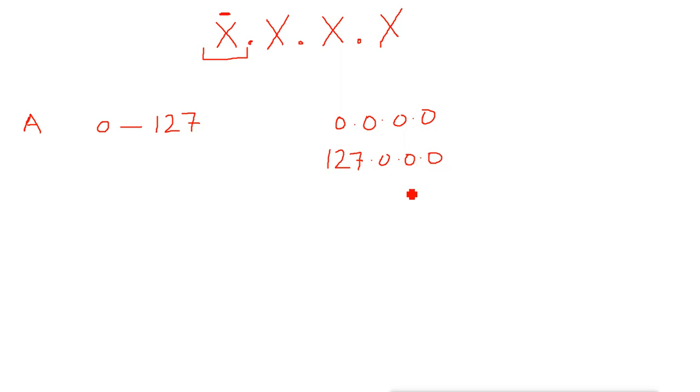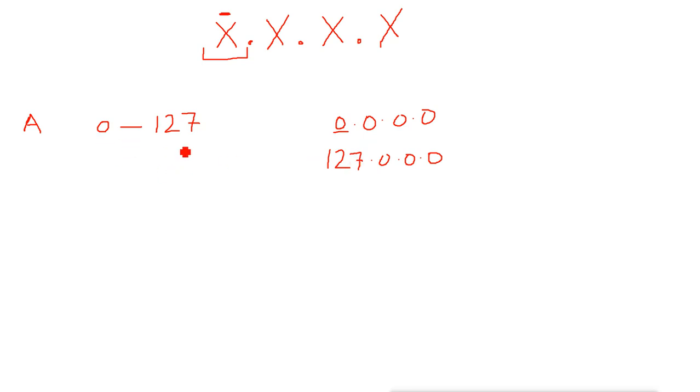So 0 to 127 means 0 dot 0 dot 0, or 0 dot 1 dot 1, and then after 0 it will come 1 dot, then 2 dot, 3 dot, 4 dot, 5 dot, 6 dot, and so on. It goes on till 125 dot, 126 dot, 127 dot. So when the first part goes from 0 to 127, it is considered class A.